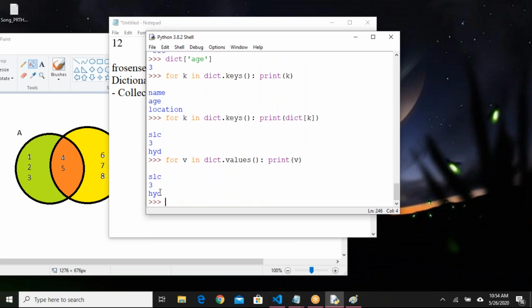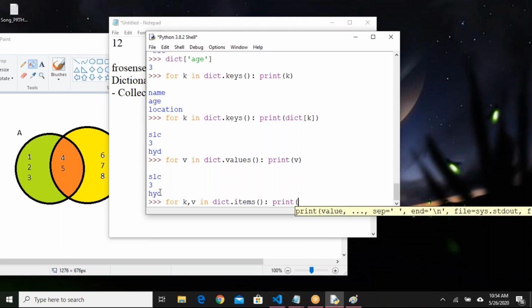Okay, for some reason, can I get both key and value into temporary variables, and I want to perform different operations on key, different operations on value, for example, can I do that? Yes, we can do that. For example, for k comma v in dictionary dot items, print k comma v. What happens here? When I say dictionary dot items, it will consider all the key value pairs of the dictionary. All the keys will come, all the values will come. Okay, in each pair the values will be stored.